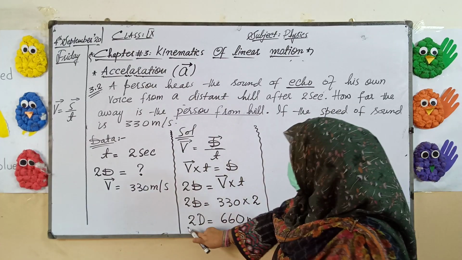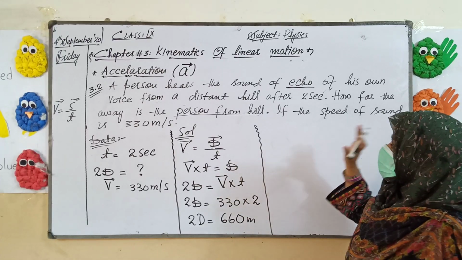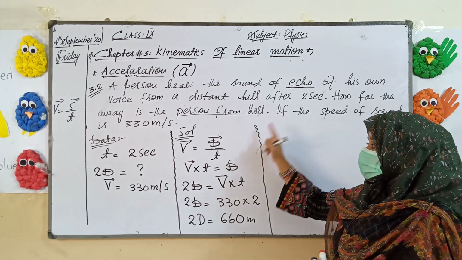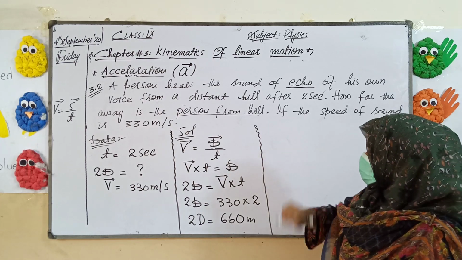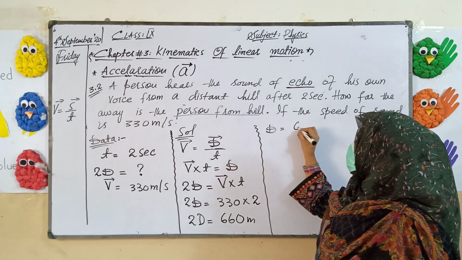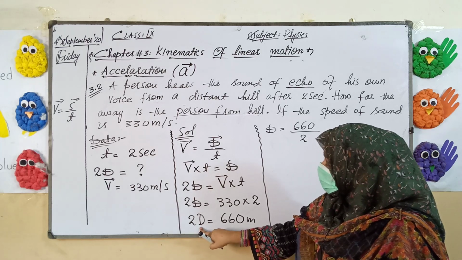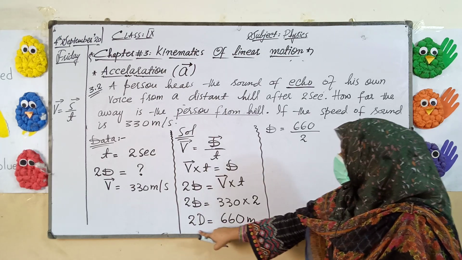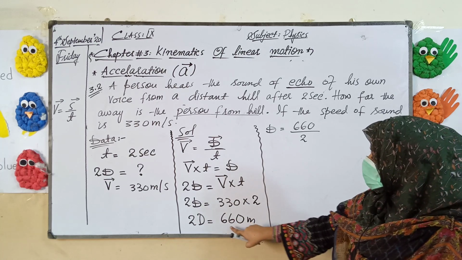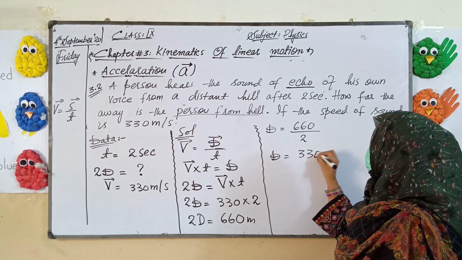Remember, I have written 2D just because the displacement which we are calculating is the total from person to hill, hill to person. Again and again I am explaining you because this question is different from other questions. Now leave D here, we have to calculate D only. That is 660 divided by 2. This 2 is being multiplied with displacement, so when it comes to the other side of the equals to, it will be divided. So your answer will be 330 meter now.